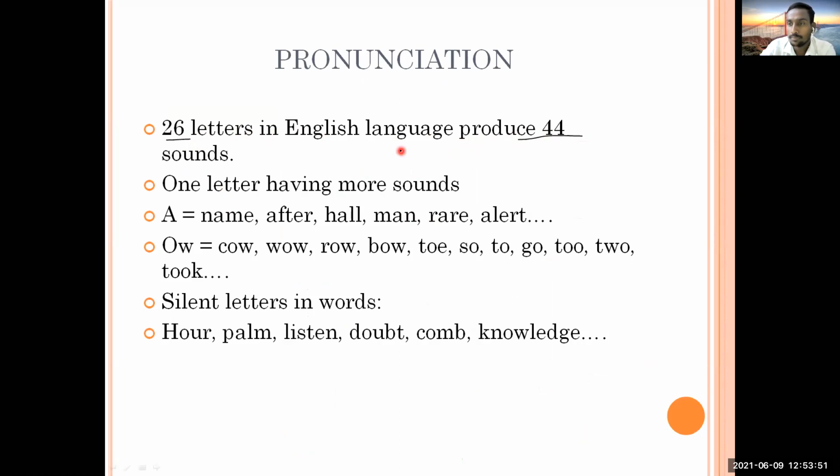Vittal, is there any problem? Is it audible? Yes.